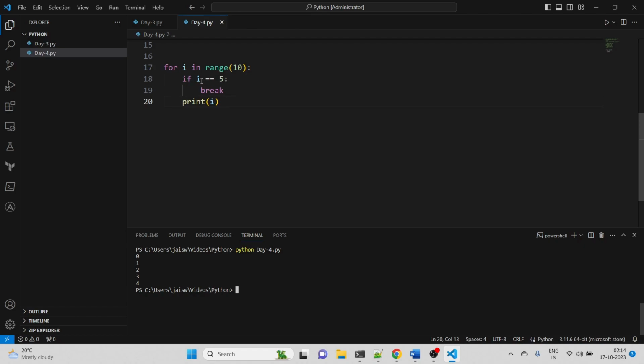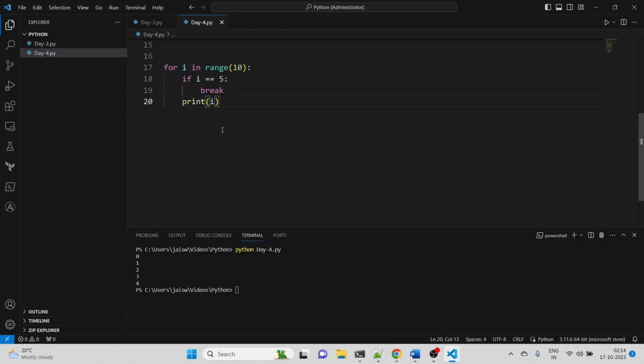Then print i. 0 is not equal to 5, 1, 2, 3, 4, so print that. As soon as the value of i becomes 5, then 5 is equal to 5. That means we are going to work with break. As soon as it reaches break, it will just come out of this whole for block. So that is how break will work. It will immediately take you out of it.